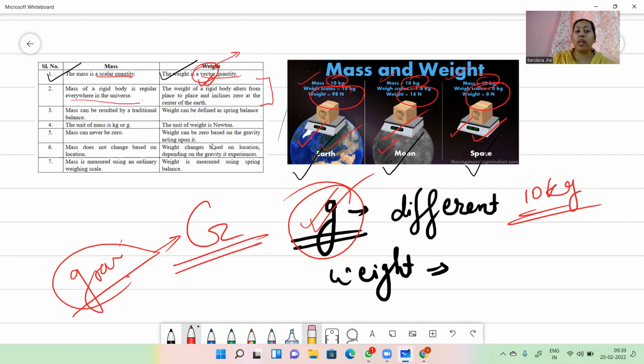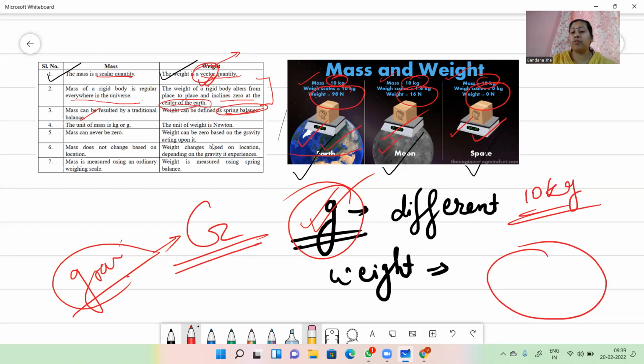The weight of a rigid body alters from place to place and becomes zero at the center of the earth. Because of that reason my weight inclines to be zero. Mass can be measured by the traditional balance, but weight is measured by the spring balance.